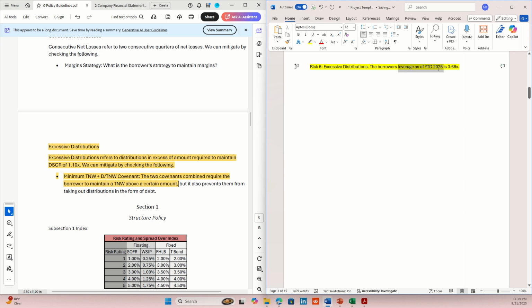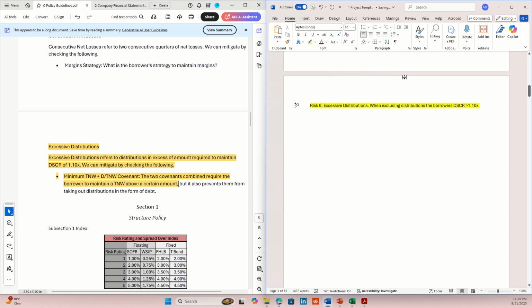The borrower's debt service coverage ratio, let's say when excluding distributions, the borrower's debt service coverage ratio is less than 1.10x.